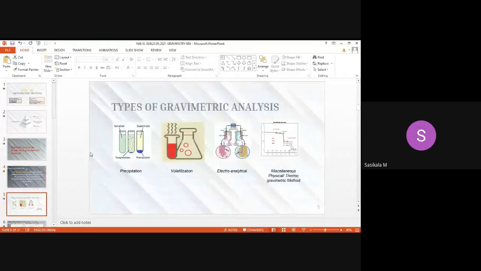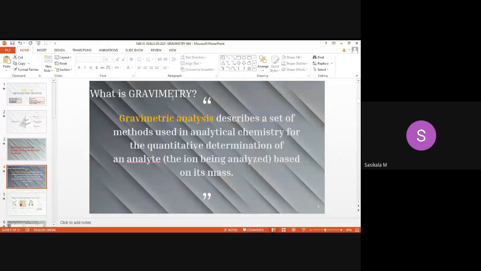So what is gravimetry? Quantitatively determining the mass of the analyte. Once you analyze the mass, we can get the percentage purity of that particular analyte. How pure it is can also be found out. That is why it is represented with quantitative.